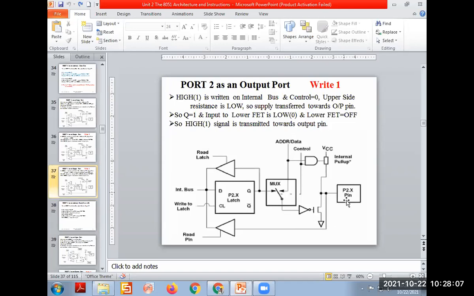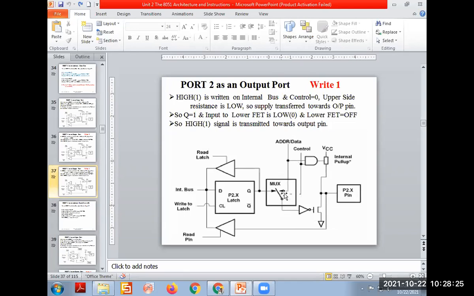What does it mean when the port acts as an address? The address will be 0 because it is connected to the ground level. Second case, sending 1 on the address. So this will be 1, and CSB is 1 by default. That time it will offer the lower resistance path here.